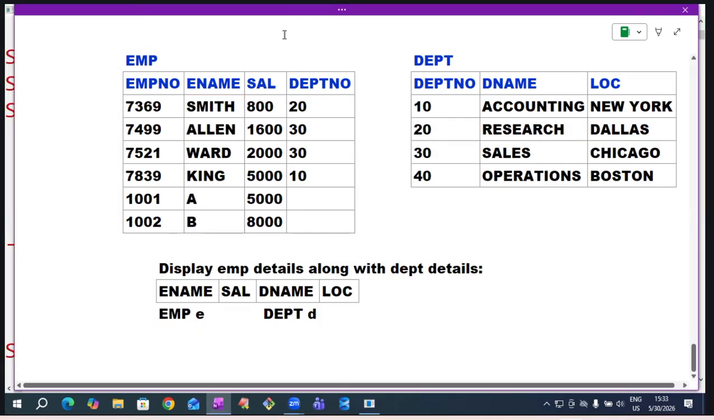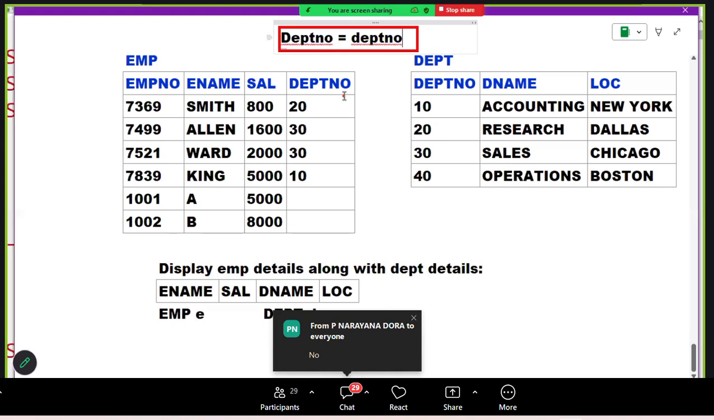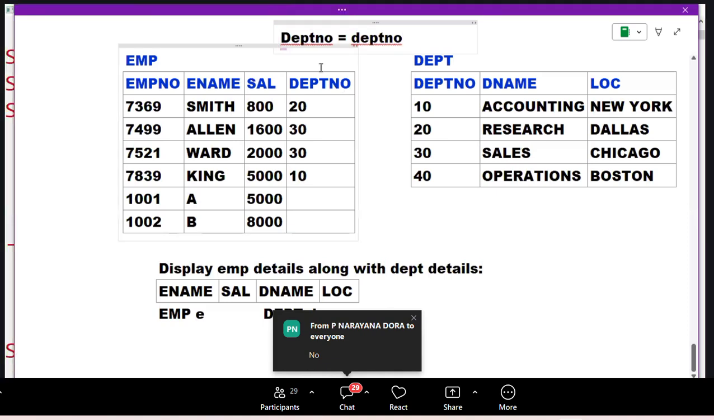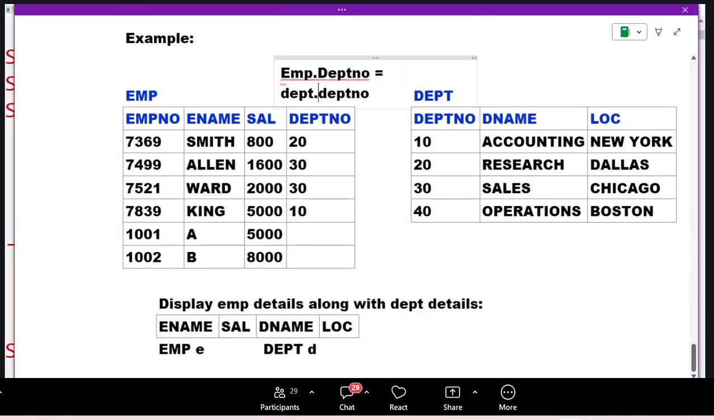So write join condition here. Can we write like this? Department number equals department number. Can we write like this, sir? No. Because of same name, we cannot write like this. Prefix column name with table name. So what we are writing here? EMP dot department number equals department dot department number.